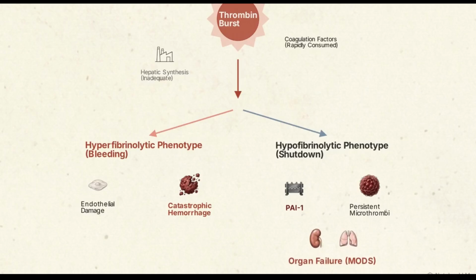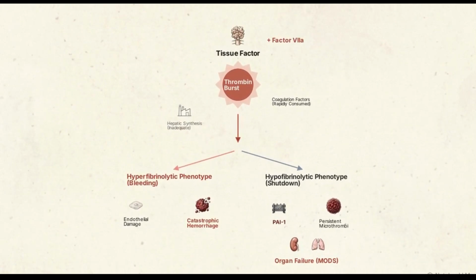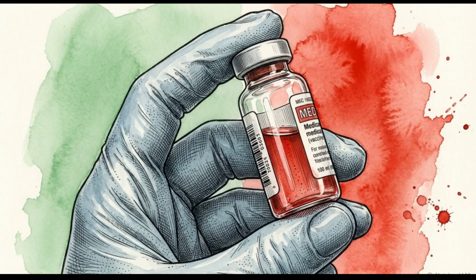Here, elevated levels of PAI-1 suppress fibrinolysis entirely. PAI-1 is plasminogen activator inhibitor 1, an endothelial protein that prevents clot breakdown. This allows microthrombi to persist and damage organs. Recognizing this phenotypic dichotomy dictates clinical survival. Interventions that reliably save lives in hyperfibrinolytic trauma patients can induce fatal thrombotic complications if mistakenly administered to a hypofibrinolytic